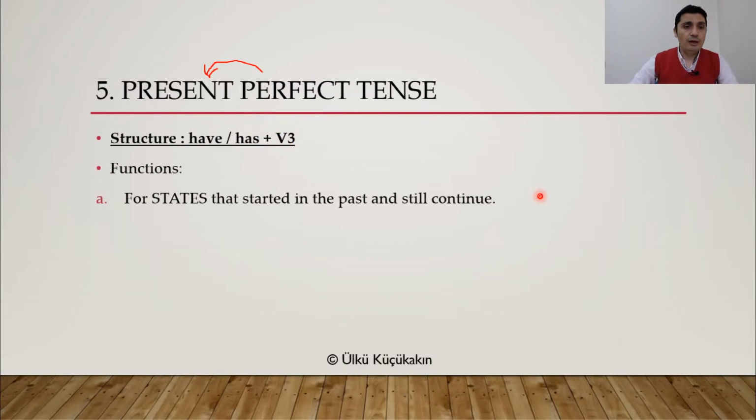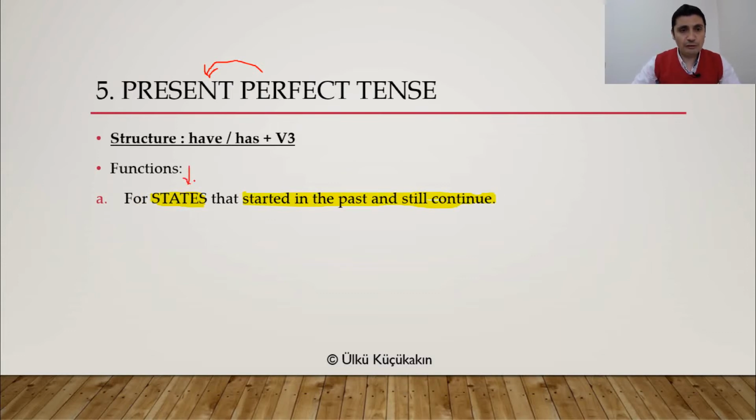All right. Now, we will talk about so many functions of present perfect tense. So get ready, everyone. So first function is for states. First of all, not activities. For states that started in the past and still continue. Now, as you see, everyone, we are talking about a state.